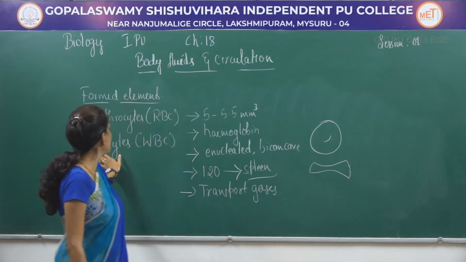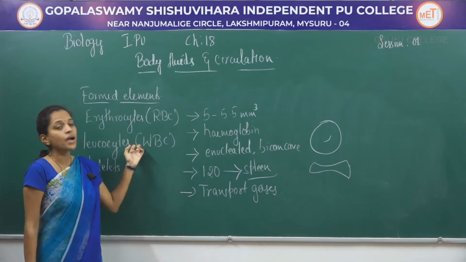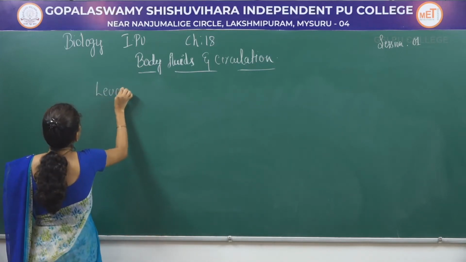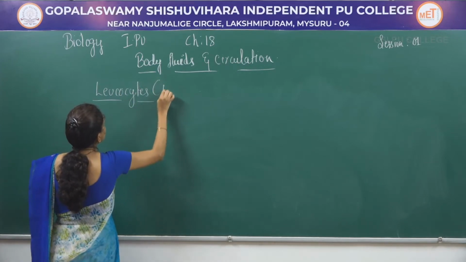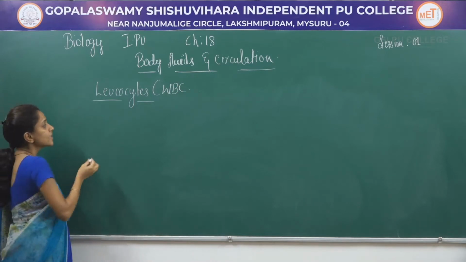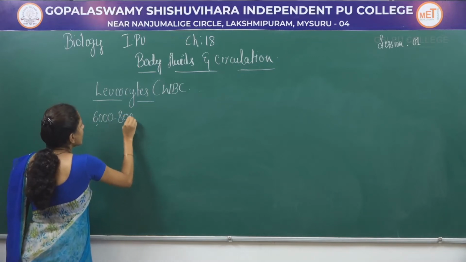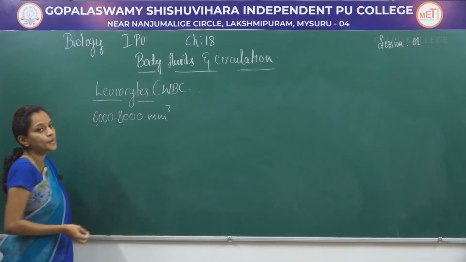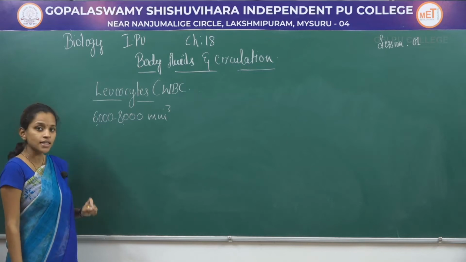Next are WBC cells or leukocytes, or white blood corpuscles. These WBCs are almost 6,000 to 8,000 per mm³. So that is the amount of WBC present in the blood.